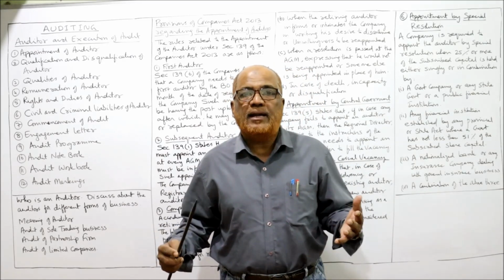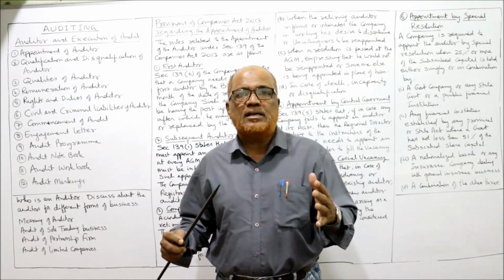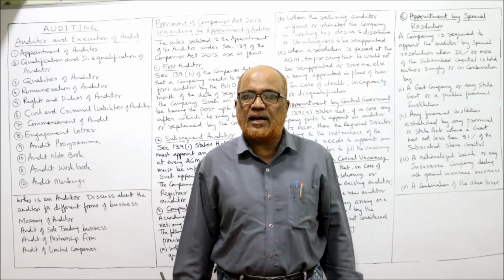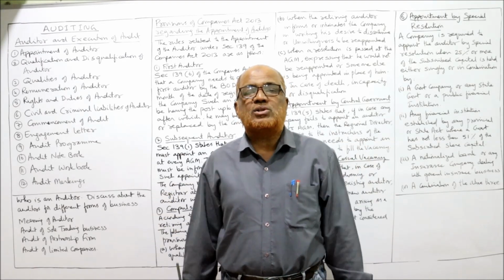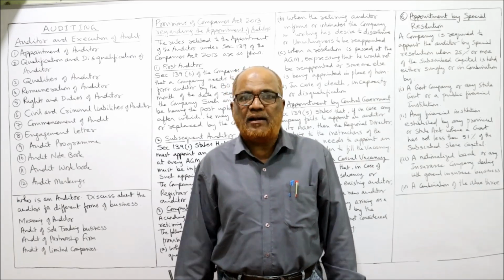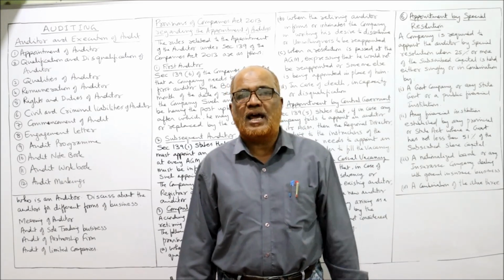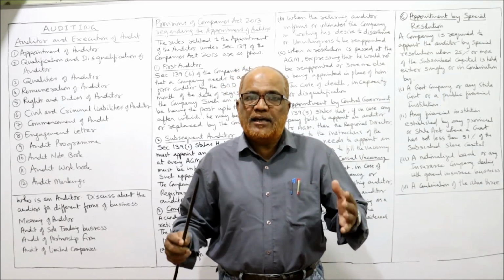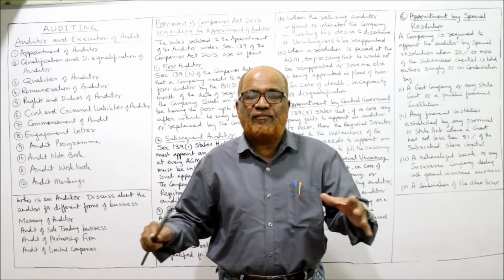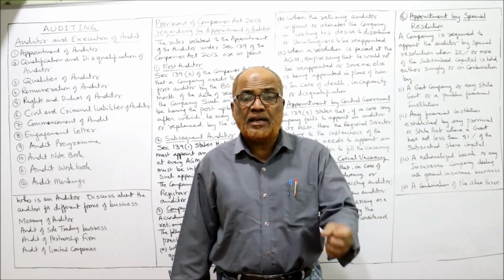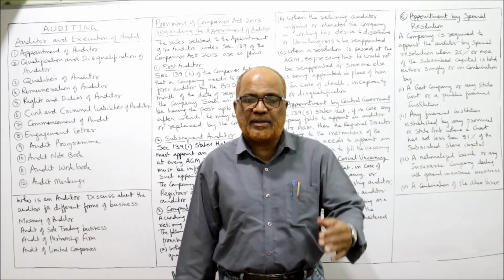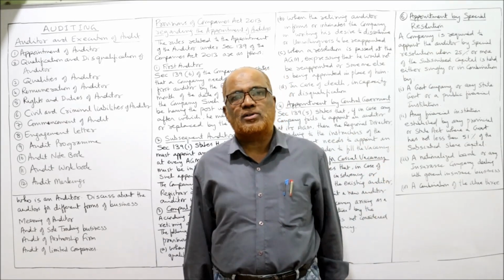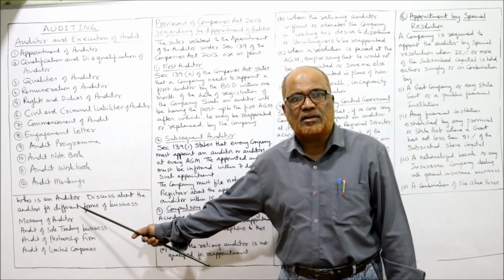Then what are the rights and duties of the auditor of a sole trading concern? He has to apply due diligence in his professional work of auditing the accounts. He has to check the errors. He has to bring to the notice of his client the deficiencies in accounting. Similarly, he has the right to check and verify all the accounts. He has the right to get clarification from the clients regarding different points. These are the rights and duties of the auditor.